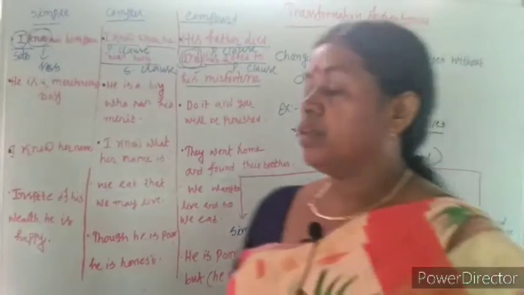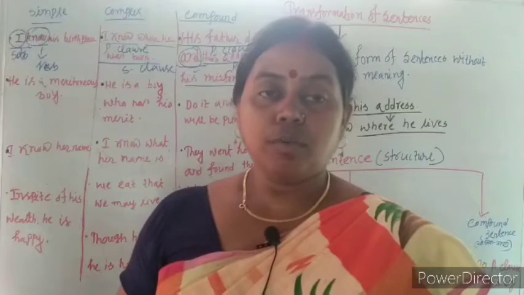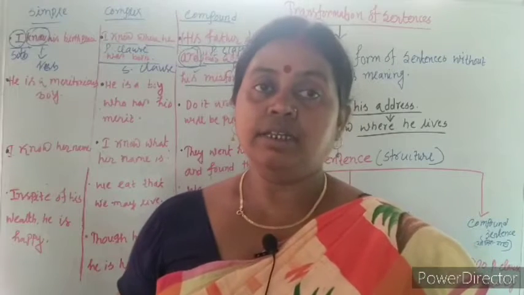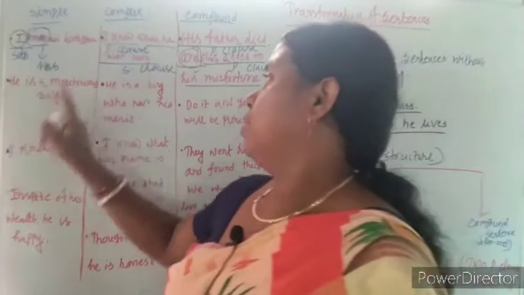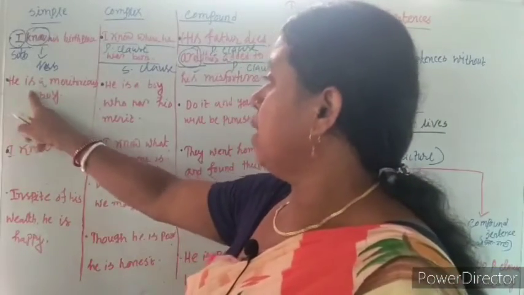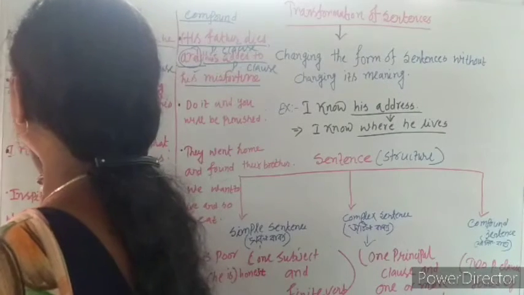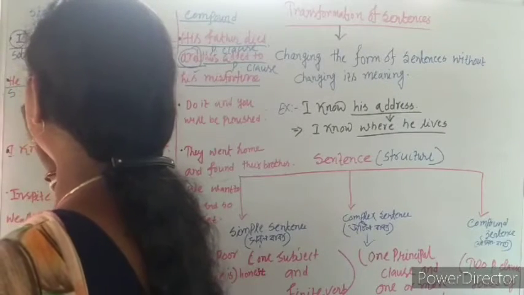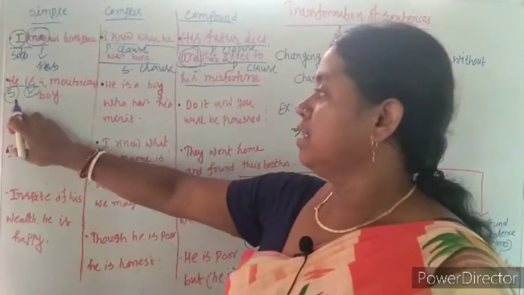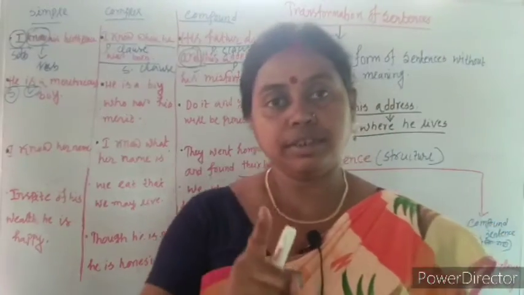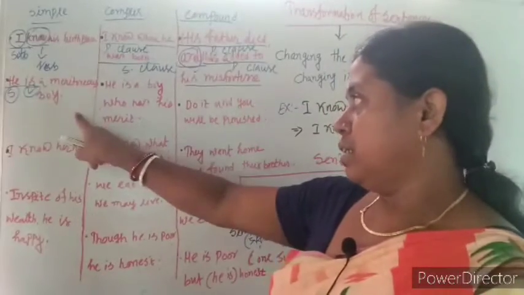Now, I am going to discuss some more examples of simple, complex and compound sentences. Now, let us start with simple sentence. He is a meritorious boy. Here, he is the subject, is is the verb. One subject, one verb. A sentence with only one subject and one finite verb is called simple sentence.